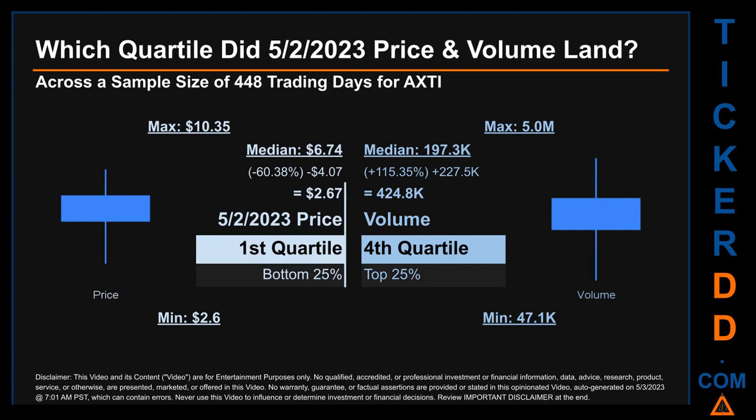Descriptively, AXTI has a median price of $6.74. Therefore, the 2nd of May 2023 price was lower from that middle marker by 60.38%. The day's volume of 424.8 thousand was more than the median by 115.35%.